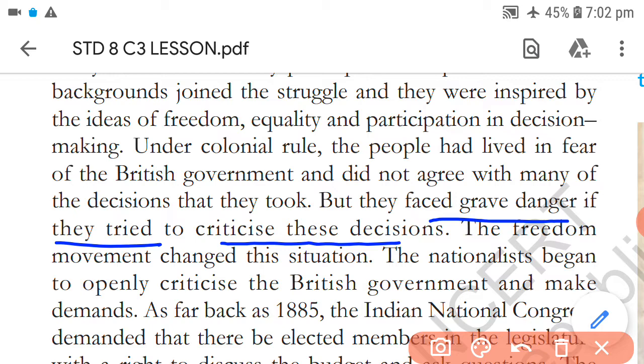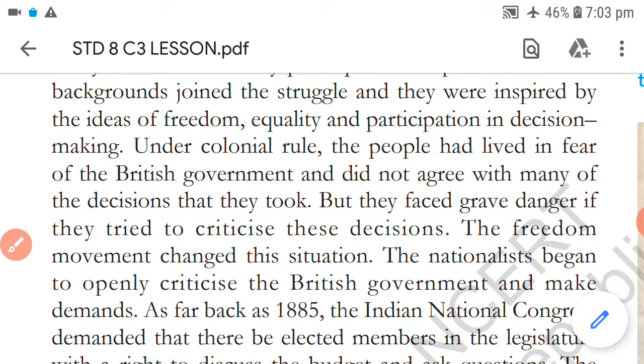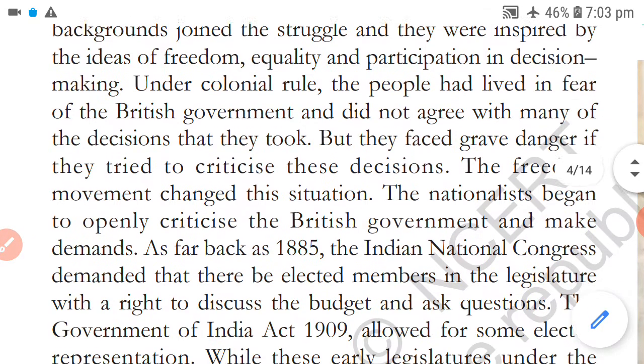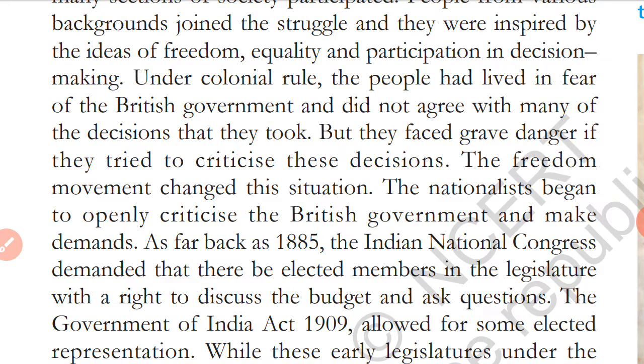The freedom movement changed this situation. As the freedom movement gained momentum, slowly and gradually, the situation started changing. The nationalists began to openly criticize the British government and make demands. So slowly and gradually, all this happened. The freedom fighters, the nationalists, openly started criticizing the British government, and they also started making demands.